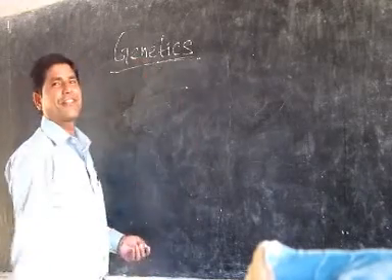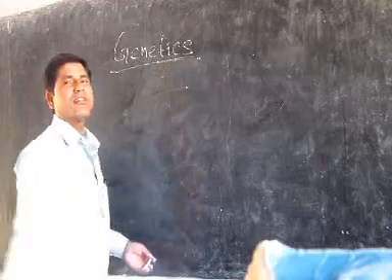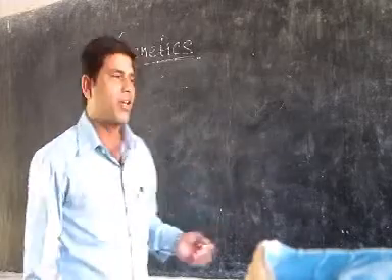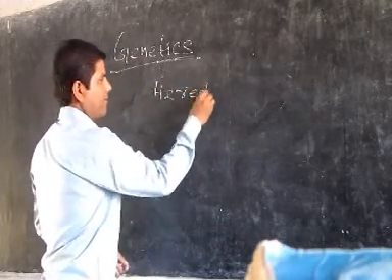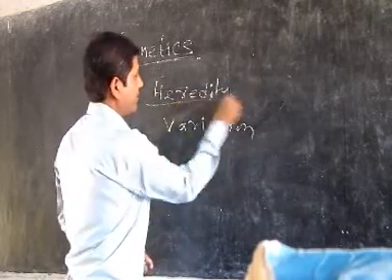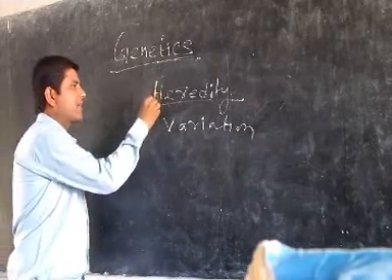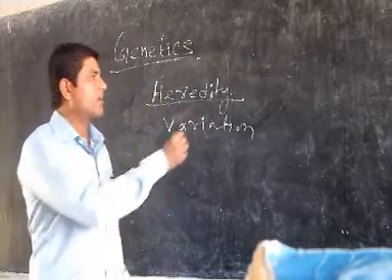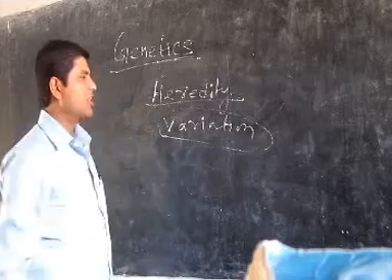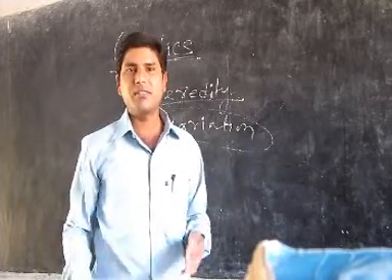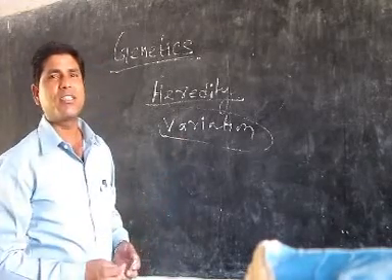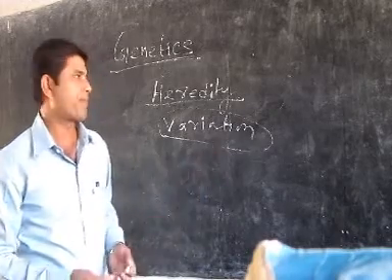My topic is genetics. What is genetics? Genetics is the study of characters which are transferred from one generation to another generation, in which there is heredity and variation. What is heredity? Heredity means the characters which are transferred from one generation to another generation. Variation means the changes which are seen in the individual with the effect of temperature, climate and various conditions.